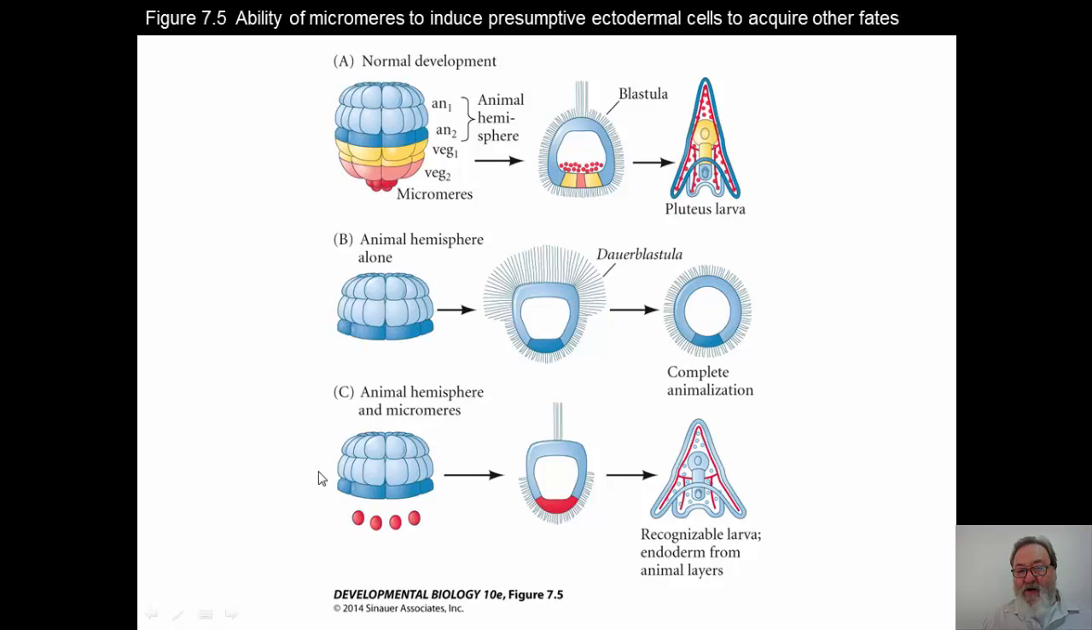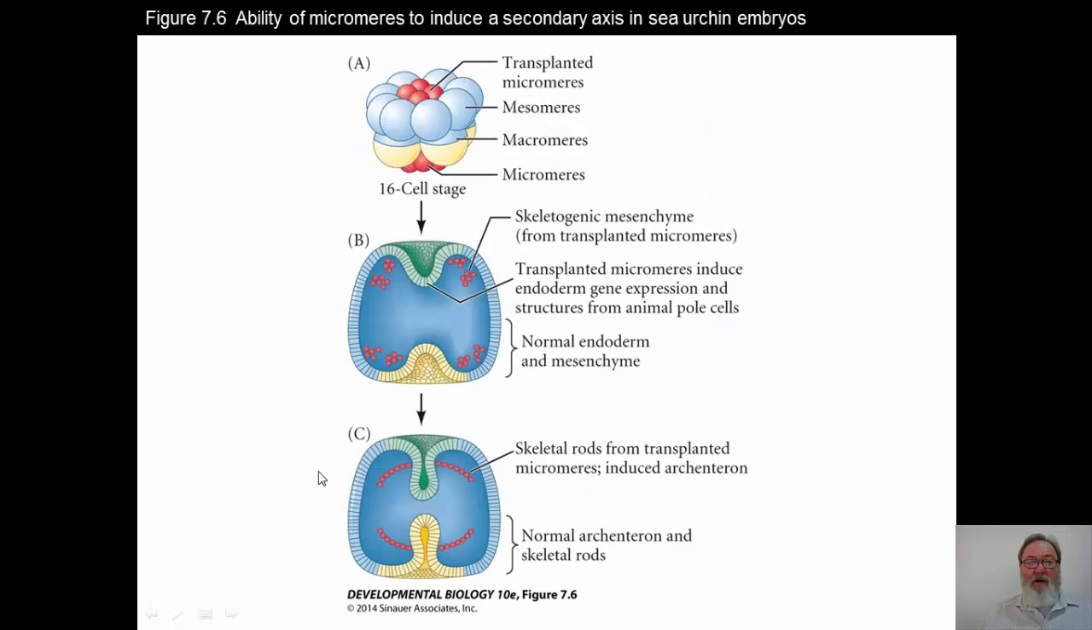However, these micromeres are able to convert animal pole cells into vegetal pole derivatives, in particular endoderm, that will be from the animal layers. Another interesting thing about the micromeres is that they really are the organizers. They're the animal organizer. They're very similar in function to the dorsal lip of the blastopore that we talked about in amphibians, which would initiate the formation of an animal during gastrulation. These micromeres do essentially the same thing in sea urchin embryos, and these experiments would certainly demonstrate that.